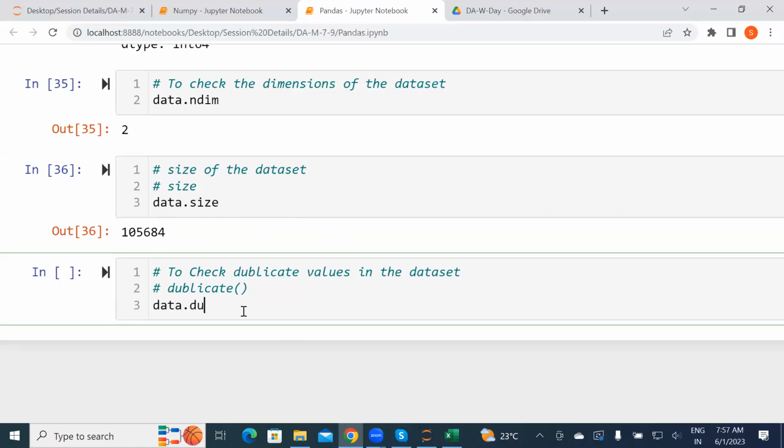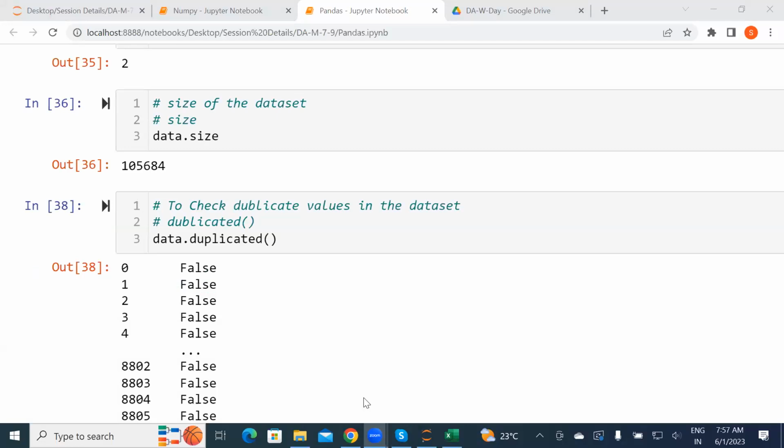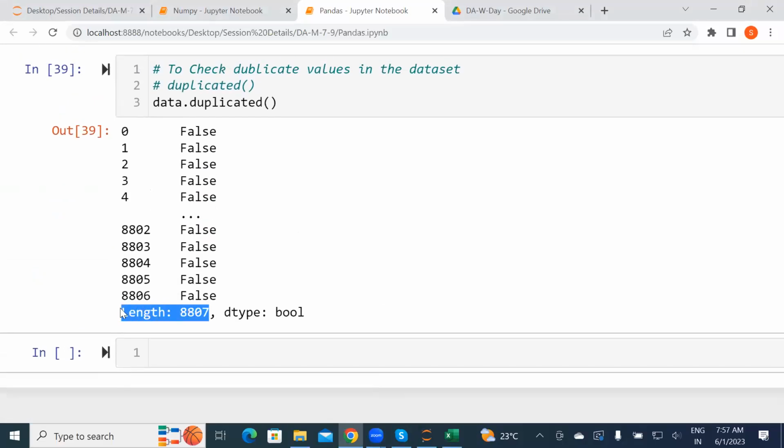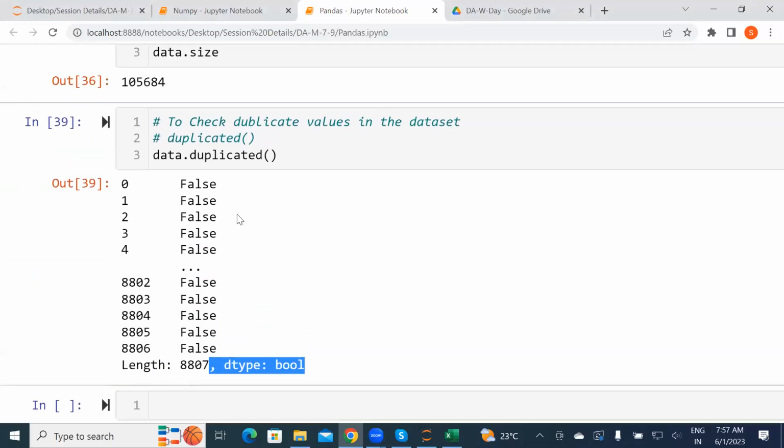Data dot duplicated. Okay, the method is duplicated. Sorry, I forgot to put the D here. Yeah, data dot duplicated. So here you can see one thing. The length is 8807, and the dtype is bool, because I just used this method.